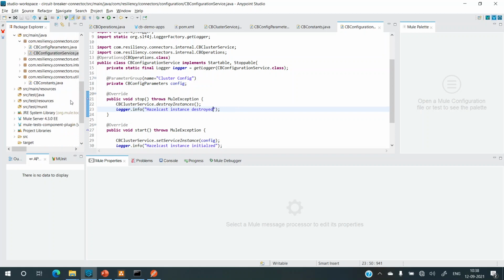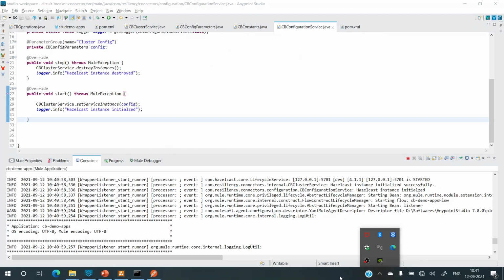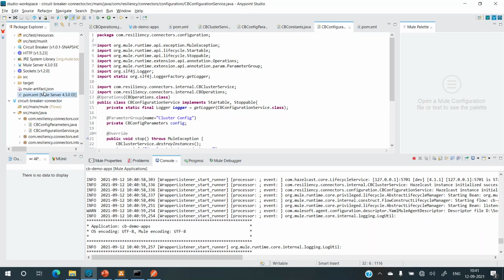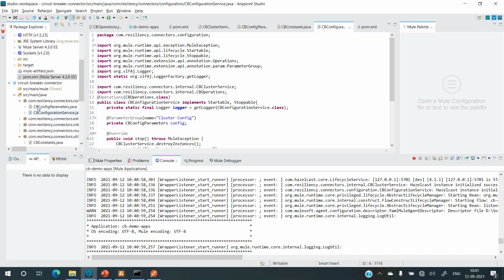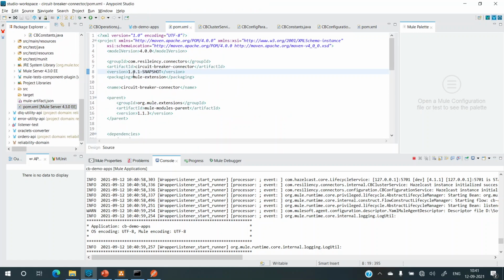So what we can do now is try to run this. I have incremented the POM version for this CB connector. If I go back to the connector code, I incremented because I wanted to test: 1.0.1-SNAPSHOT instead of 1.0.0.